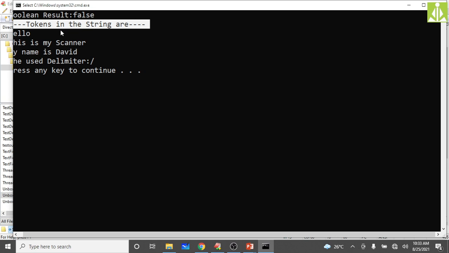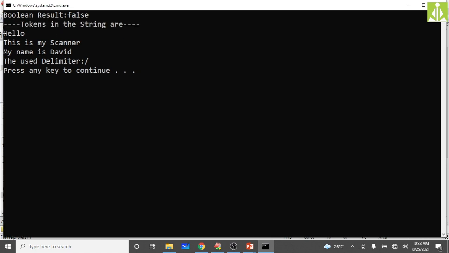First it prints hello, then this is my scanner, then my name is David, because we used the delimiter after hello and after scanner. So that's the reason it divided the complete string into 3 tokens using 2 delimiters.